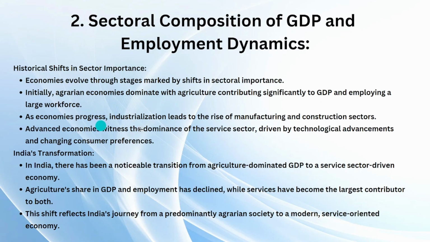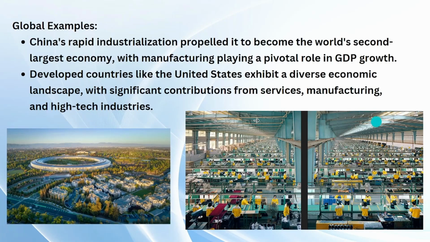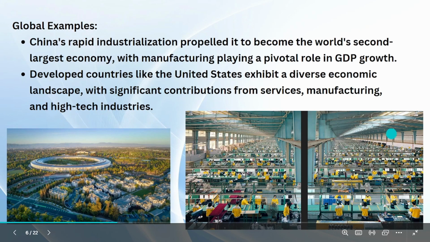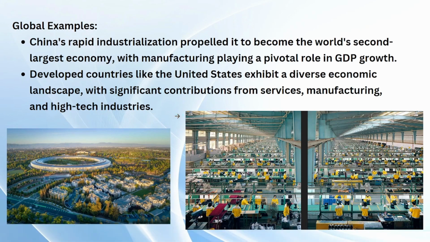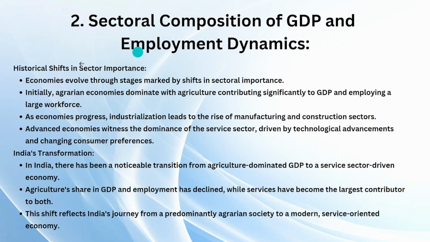So as economies progress, industrialization leads to the rise of manufacturing and construction sectors. Slowly, when money comes with agriculture, people will make some industries. People will make some industries and they will work, they will produce more goods and services, goods mostly. So after that, the service sector comes.